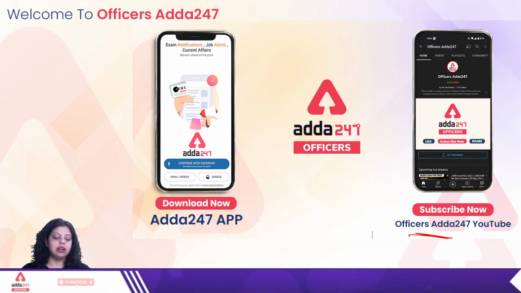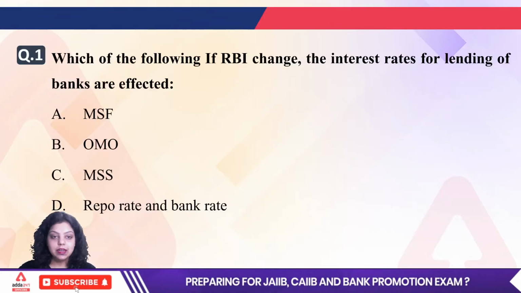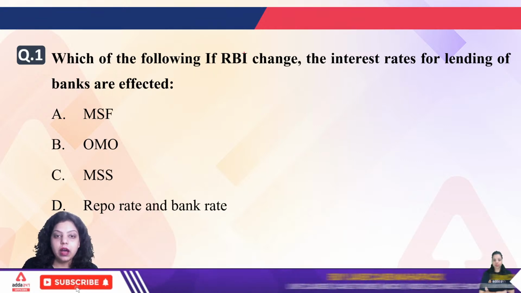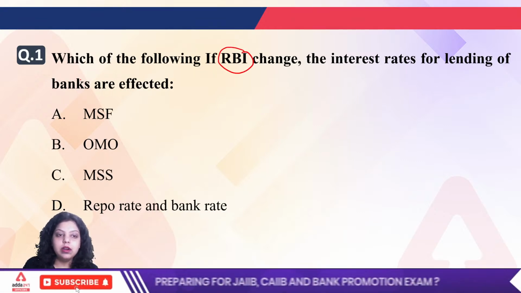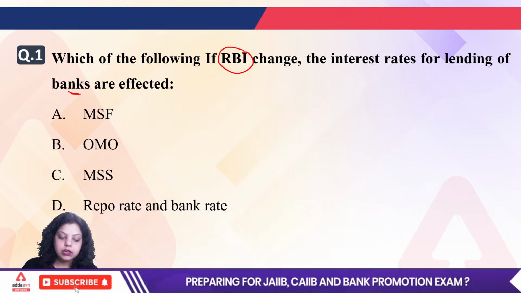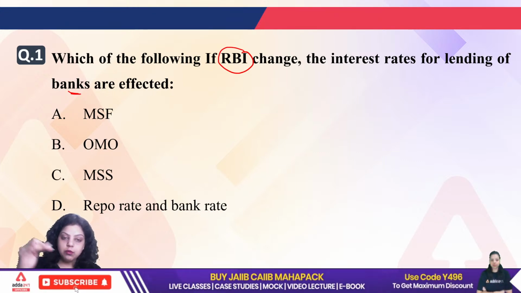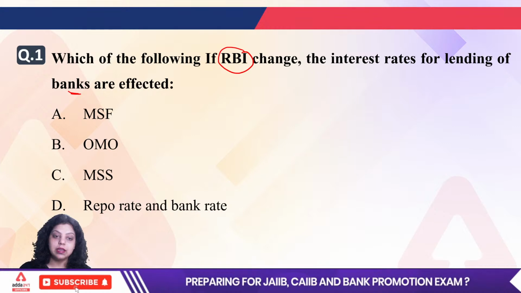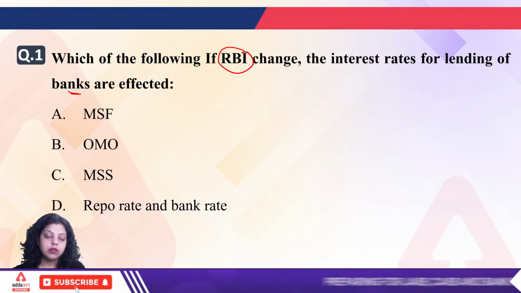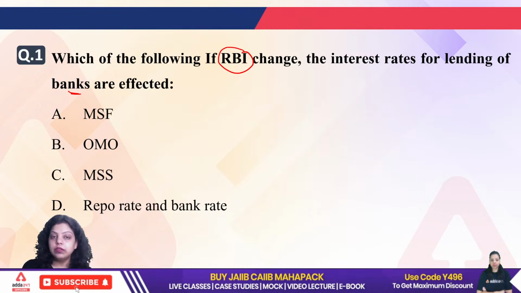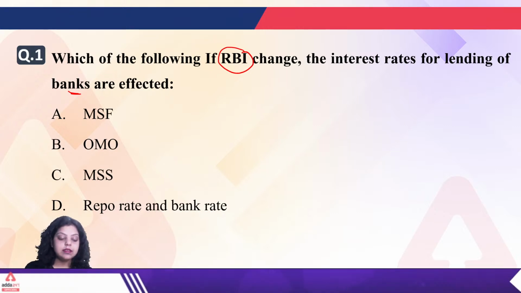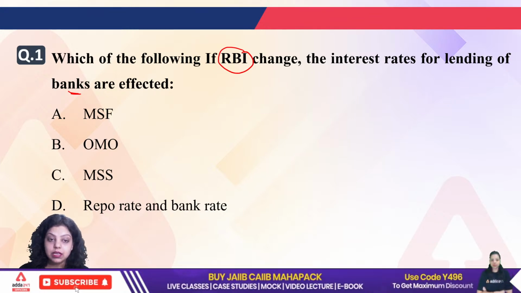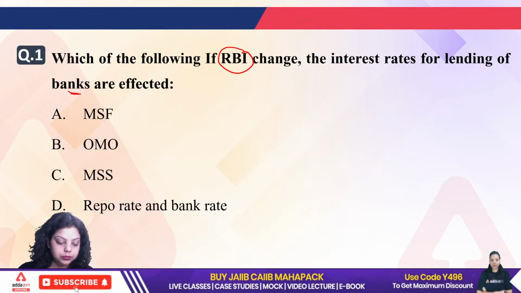Everything is okay. Now let's start with the first question, which is related to the RBI's monetary policy. The question is asking which of the following, if RBI changes it, the lending interest rate of banks is affected. So if RBI changes one of these policy rates or instruments of monetary policy, then on changing which of the following will the interest rate of the commercial banks, or we can say the lending rates of the banks, be changed? Is it MSF, is it OMO, is it MSS, or is it repo rate and bank rate?